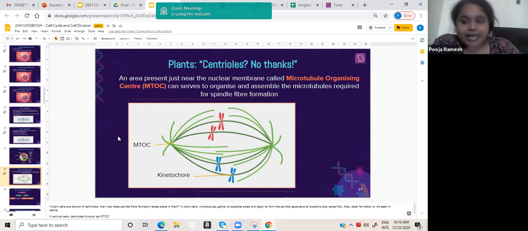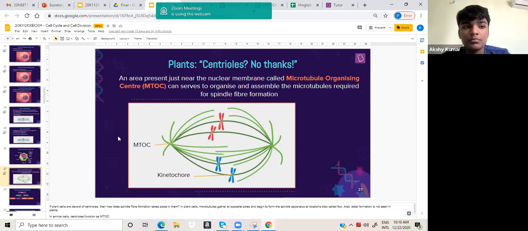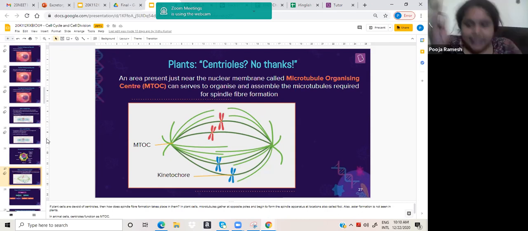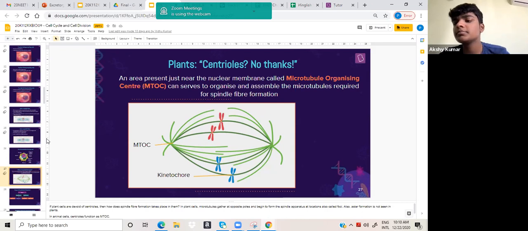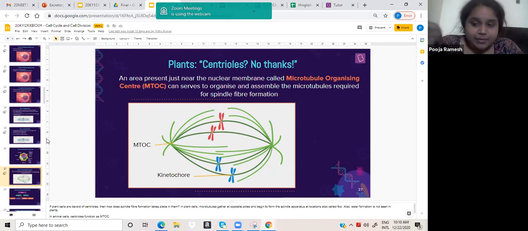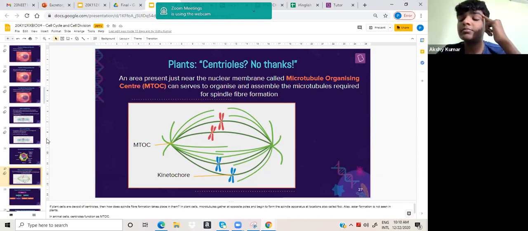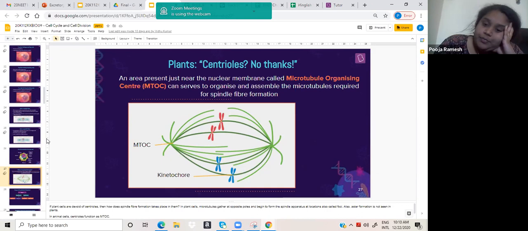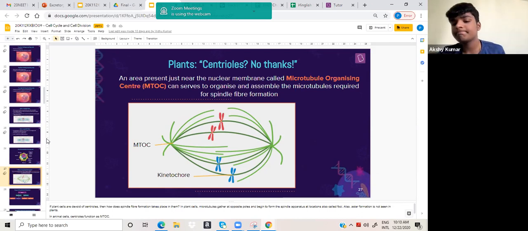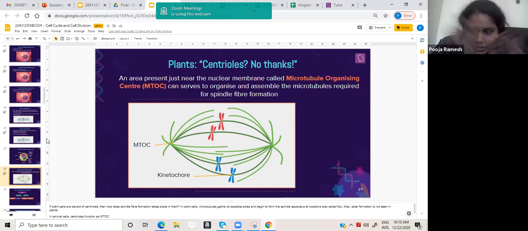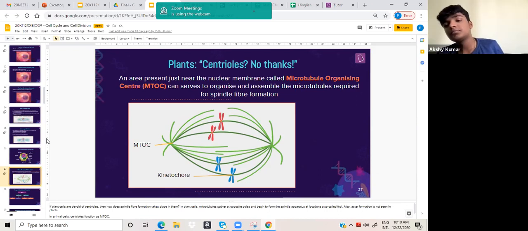When I come to the cytokinesis part, I'll tell you that in the case of plants and animals, even cytokinesis is different. Like I told you, in an animal cell the plasma membrane will constrict and then divide. But in a plant cell that is not possible, because the plant has a cell wall, so the constriction is difficult. There is a different mechanism for it. We'll see that towards the end.